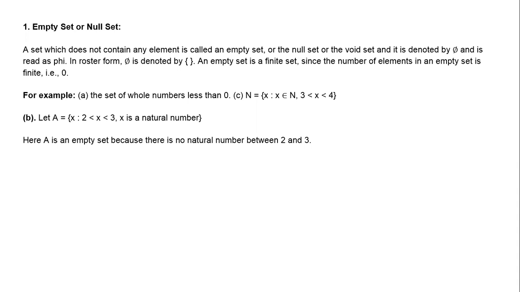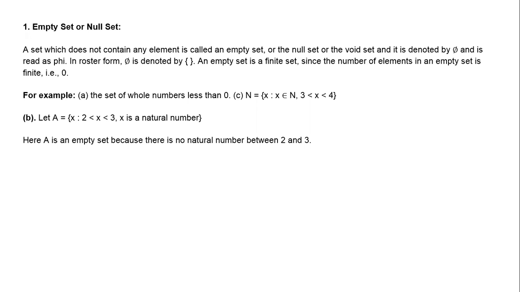Now we discuss what an empty set is. An empty set does not contain any element. It should not contain the value 0 also. If a set has the value 0, it is not an empty set, because it has one element, whose value is 0. So this is not an empty set.